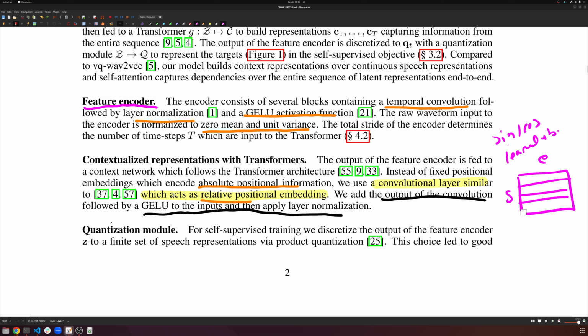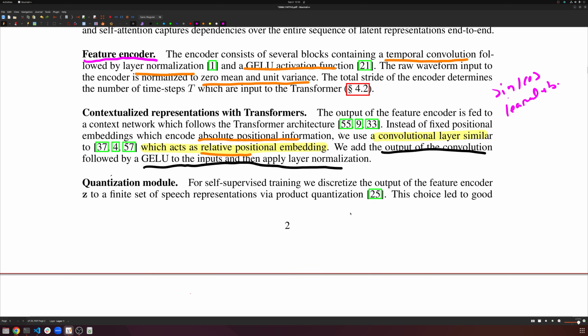The problem with learned embeddings is it limits our length of the sequence, right? If we set S to 1,000, then we can't work with audios that, when encoded, so the output of the convolution is longer than 1,000. That's a little bit restrictive in audio, when it's pretty dynamic, and the length of audio can change pretty drastically depending on what you're working on. So instead, they decide to use relative positional embeddings using a convolution layer.